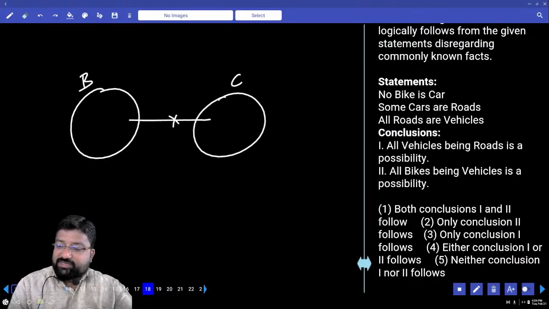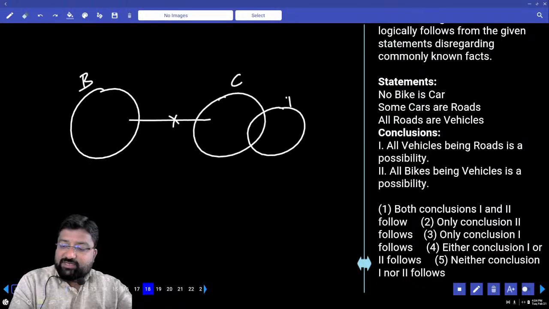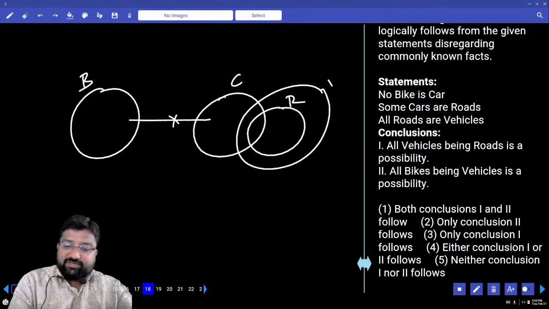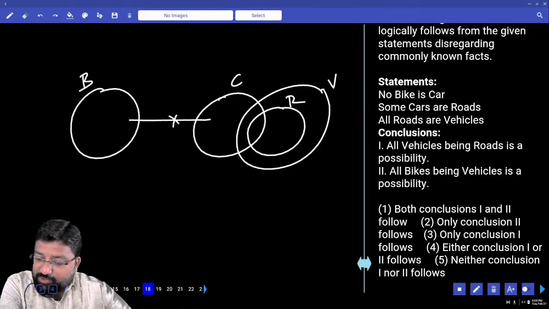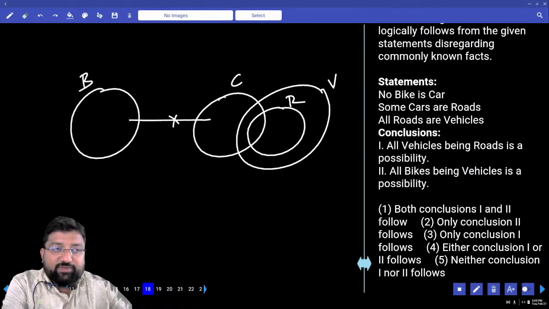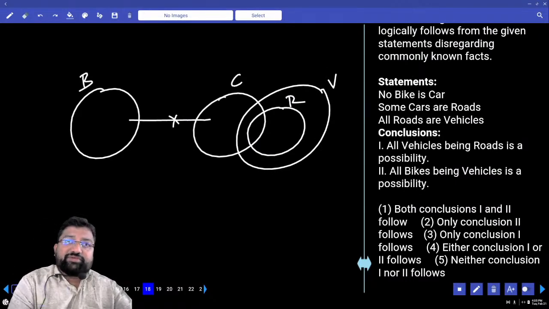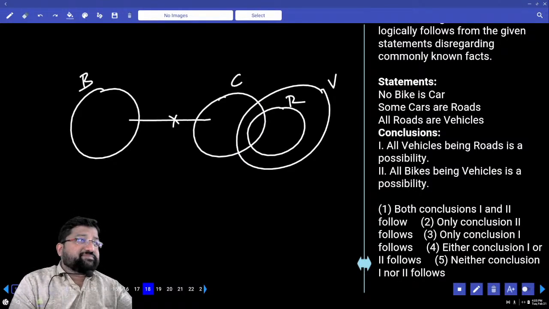No bike is car. Some cars are roads, or roads are vehicles. All roads are vehicles. All vehicles being road is a possibility. Can I take all the vehicles inside road? Yes. Is it a possibility?